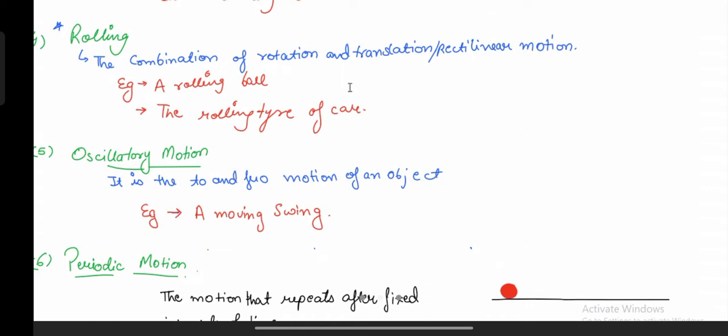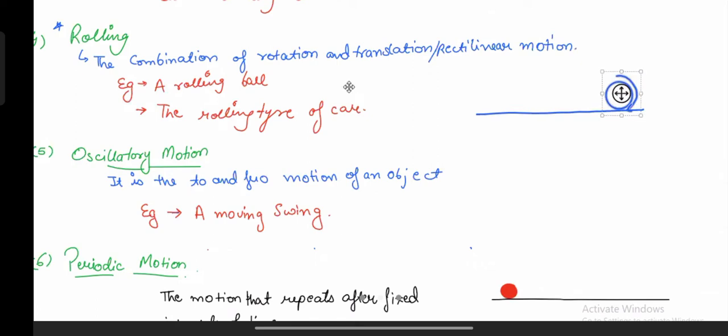For example, you have a circular thing like this, and it is rotating, just like your cricket ball, if you play with it. When it is going on the ground, let's make a straight path like this. What is going to happen? Your ball is going to keep revolving, and while revolving, it will be moving on the straight path also. So that's what rolling motion is.